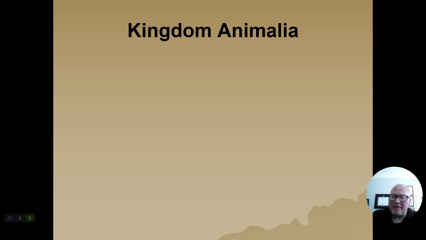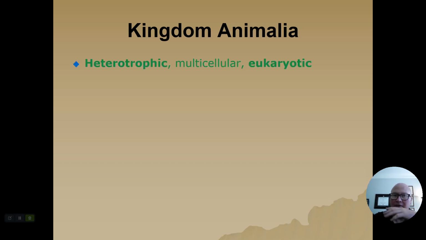Now, kingdom Animalia, kingdom represents a large group of organisms that all share a common ancestor. The kingdom is one step below domain. Animals are in domain Eukarya, which means that we have eukaryotic cells. That will make more sense when you take a look at the classification lecture as well as the cells lecture. So what are some characteristics of kingdom Animalia?